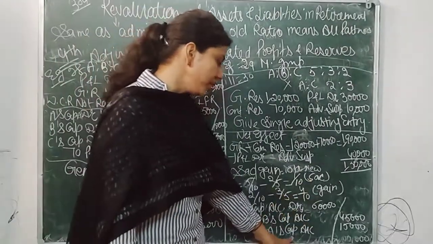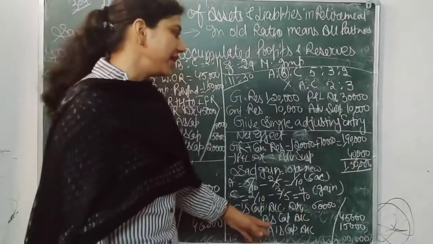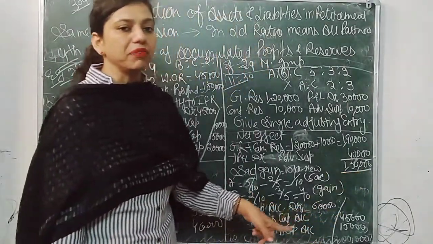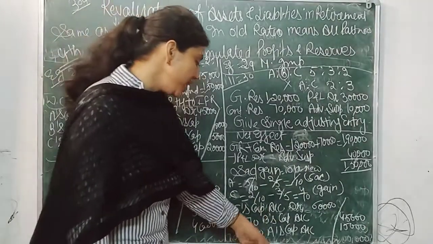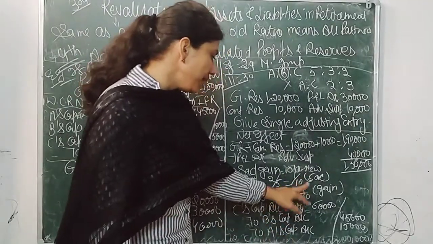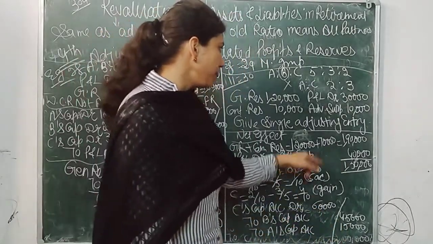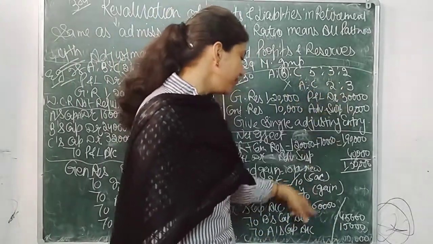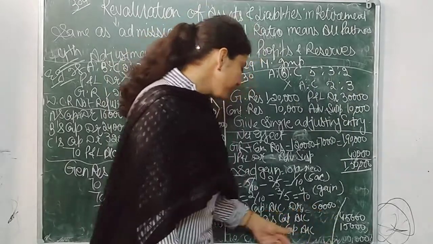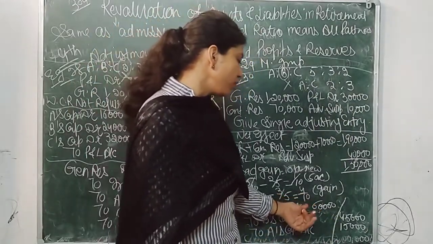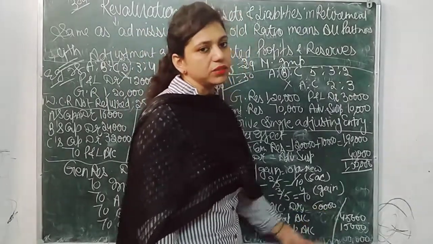This 1,50,000 will be divided in the sacrificing or gaining ratio. That means 1,50,000 multiplied by 1 by 10, that is 15,000. B's share is 1,50,000 multiplied by 3 by 10, that is 45,000, and C's gain is 1,50,000 multiplied by 4 by 10, that is 60,000. Thank you.